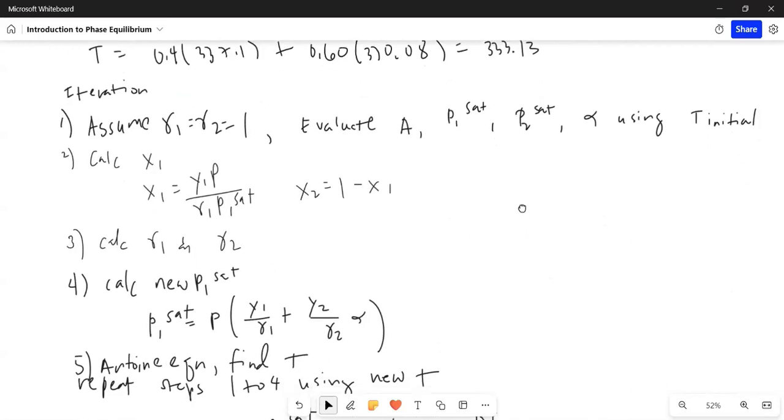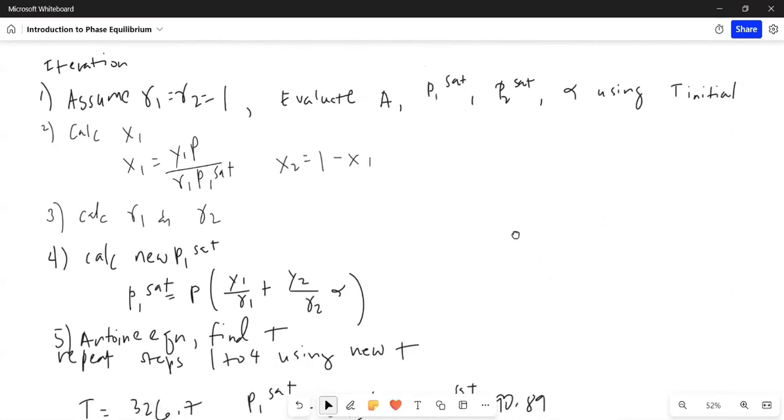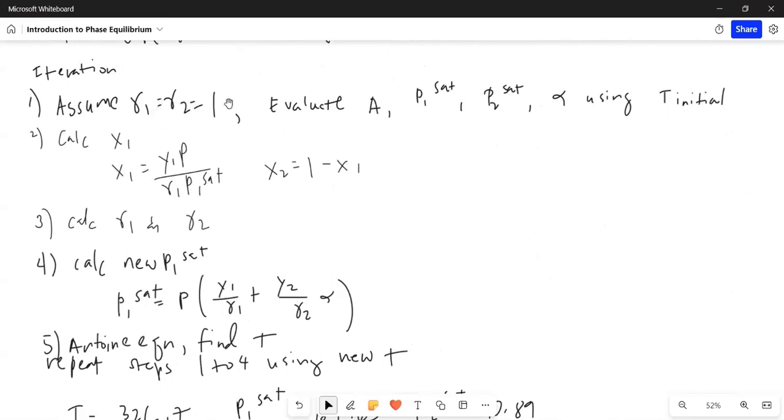In the iteration step, we need to assume first that the gamma values are equal to 1, and we need to evaluate A, the saturation pressures, and alpha using the initial temperature. Then we calculate x sub 1 using the modified Raoult's law. X sub 2 is just 1 minus x sub 1. And then using the values for x sub 1 and x sub 2, we recalculate gamma sub 1 and gamma sub 2.